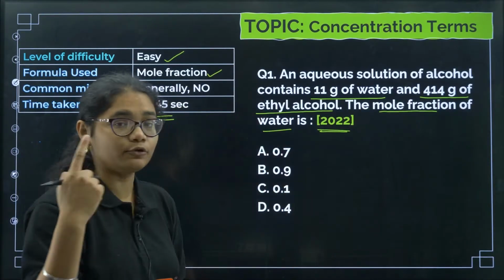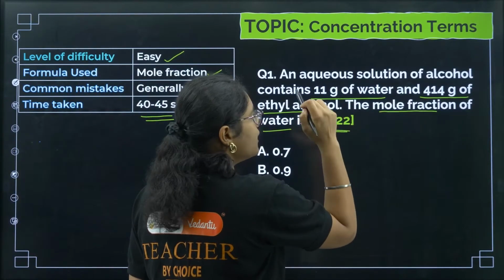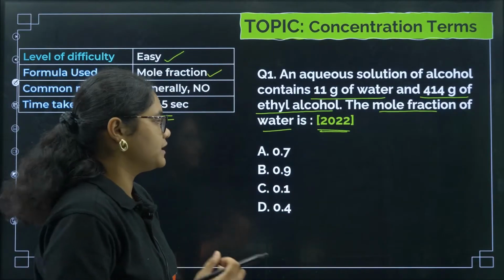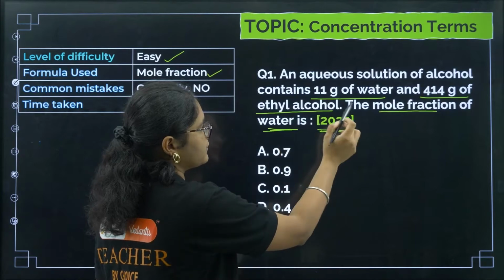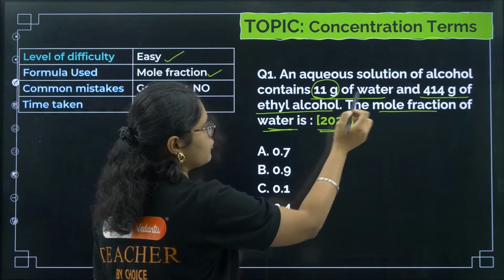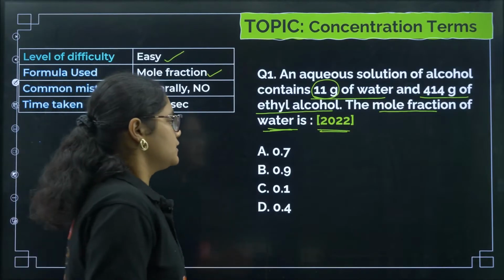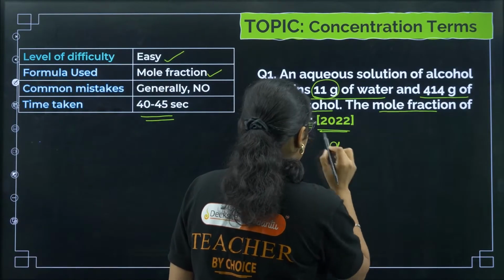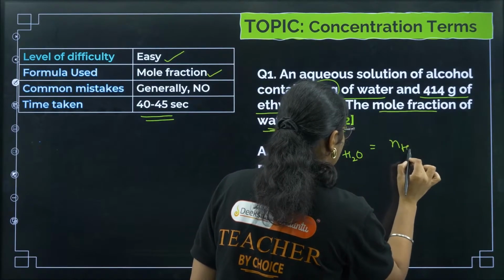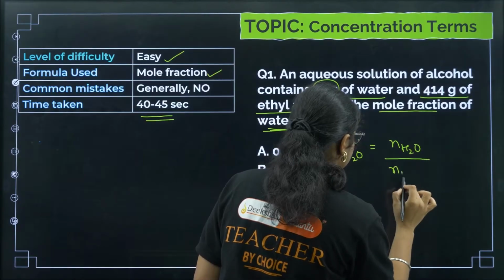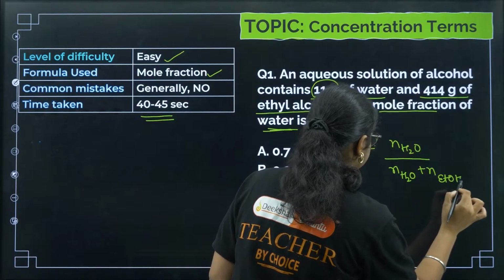One more thing where you might make a mistake: generally the solute mole fraction is asked in the question, but here they have asked for the mole fraction of water, and water is the solute here because it is present in less amount, and 414 gram of ethyl alcohol is the solvent, okay? So the mole fraction of water is the number of moles of water divided by the number of moles of water plus the number of moles of ethyl alcohol.